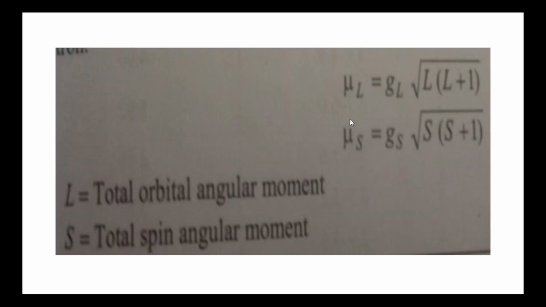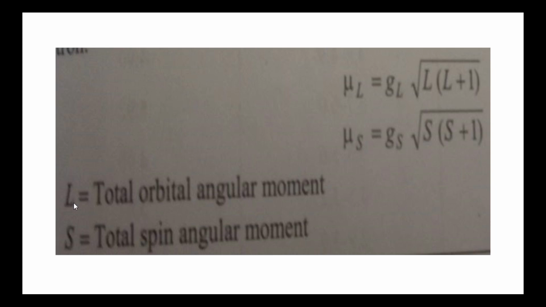The formulas for the magnetic moments due to spin motion and orbital motion are given by mu L equal to GL into square root of L into L plus 1, and mu S equal to GS into square root of S into S plus 1, where mu L is the magnetic moment due to orbital motion and mu S is the magnetic moment due to spin motion.